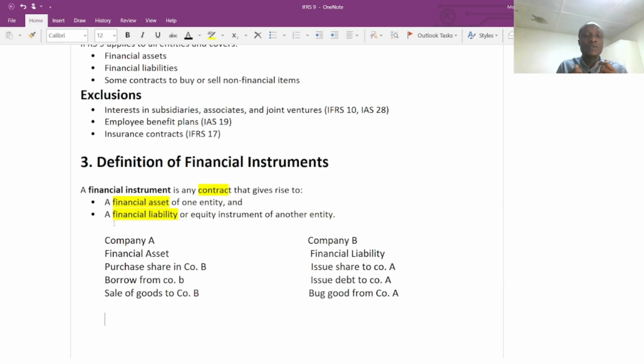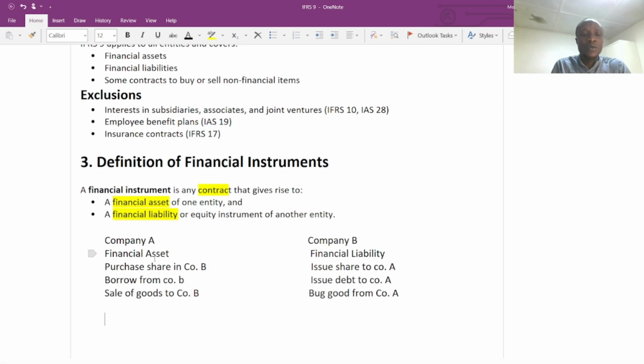And also, we are going to give out cash or whatever shares exchange, whichever condition, but company A is going to give out something to company B. So because of that, company A will recognize a financial asset because at the end of the day, company A will get the shareholding document that will justify that they purchased some shares from company B. Therefore, company A will recognize the financial asset, then company B will recognize a financial liability.